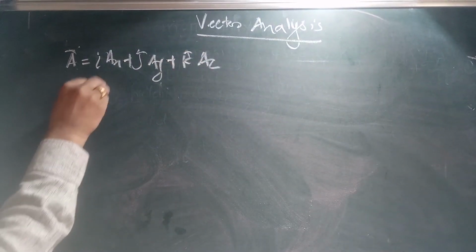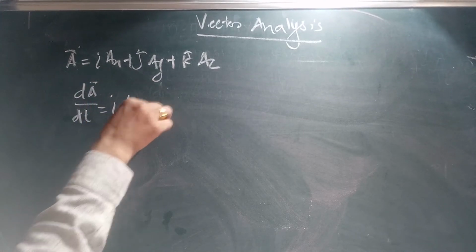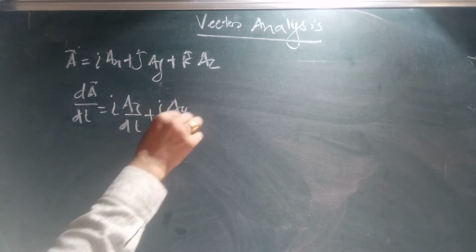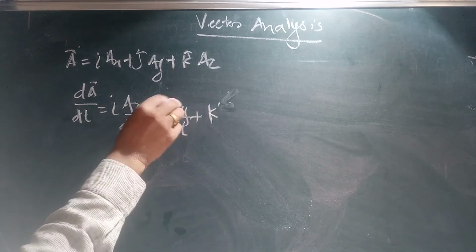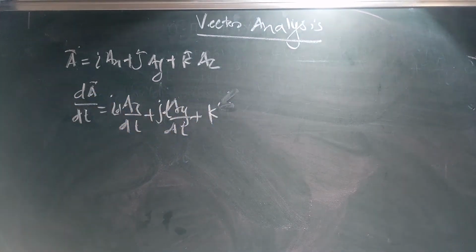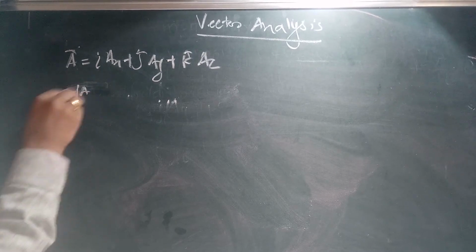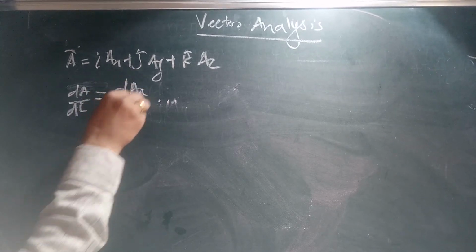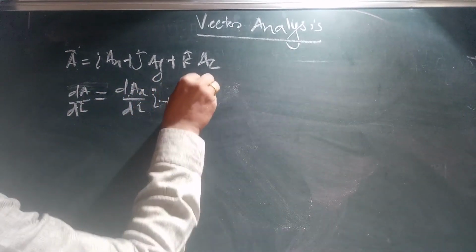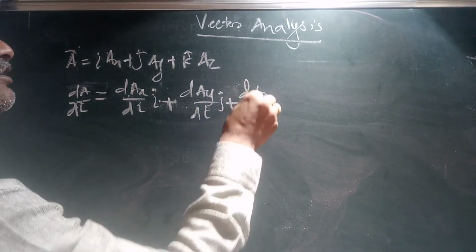So its derivative dA/dt is equal to dAx/dt into i plus dAy/dt into j plus dAz/dt into k.